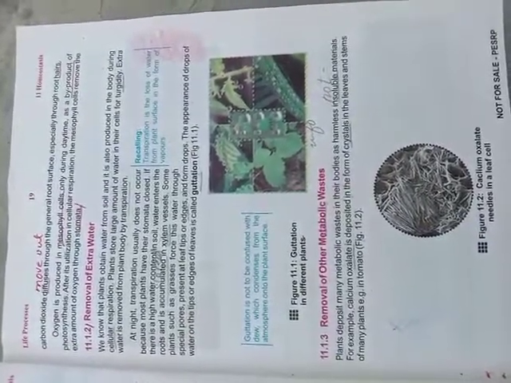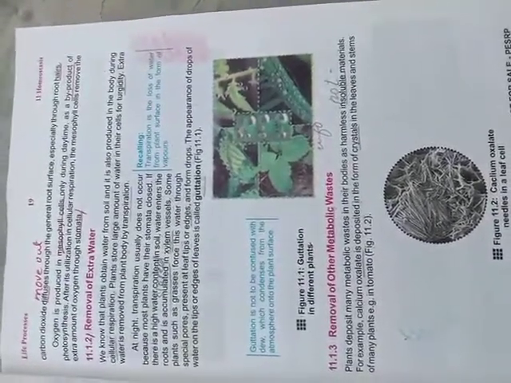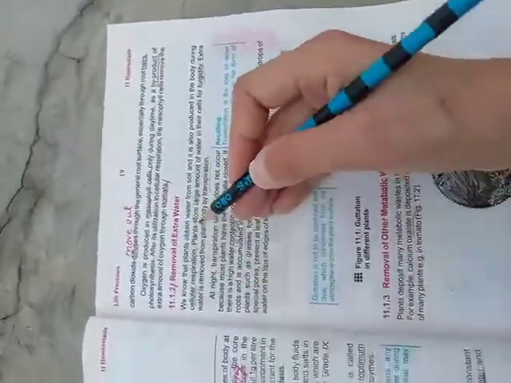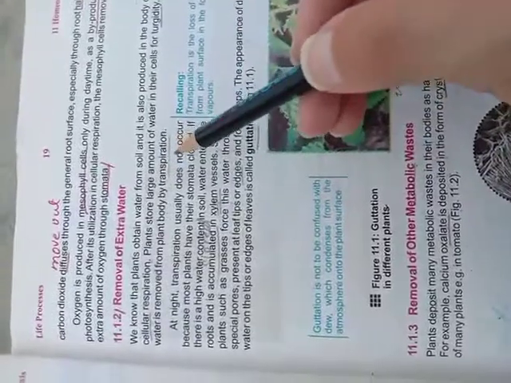Today we are going to start our second lecture of chapter number 11, homeostasis, for biology. In our previous lecture we learned about homeostasis, its basic definition, and homeostasis in plants. Continuing with homeostasis in plants, our next topic is removal of extra water. The question is how plants can remove extra water from their bodies or cells.